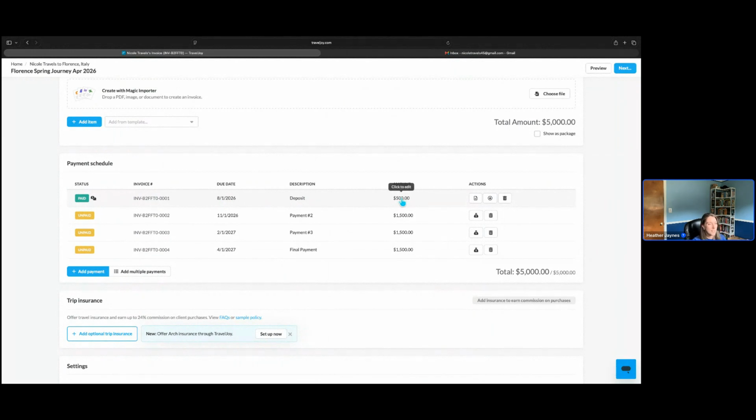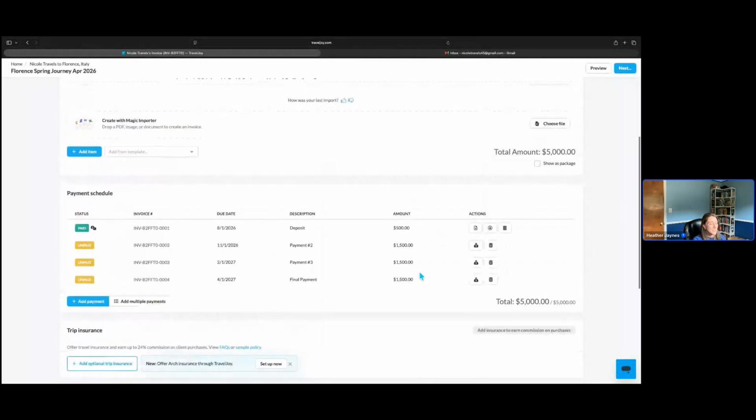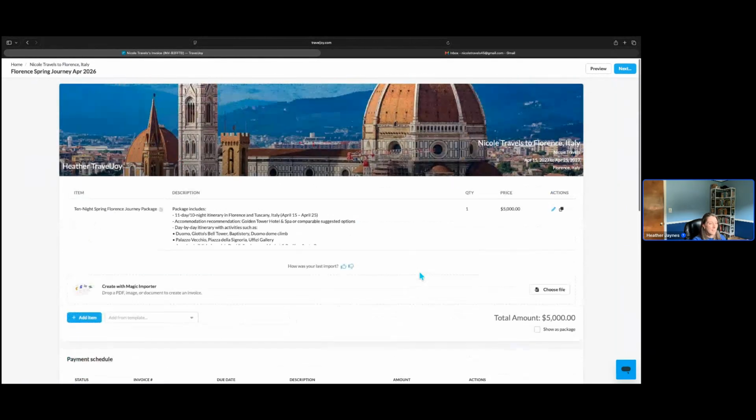So TravelJoy Magic Importer read that it was paid on there and made sure that the status was indicated as such. We have the custom payment schedule all the way down to the final payment and all of those dollar amounts that's needed for the payment schedule. So everything looks perfect to me. All I need to do in the top right corner, click on the blue next button and hit save so that I can send this out to Nicole a little bit later.